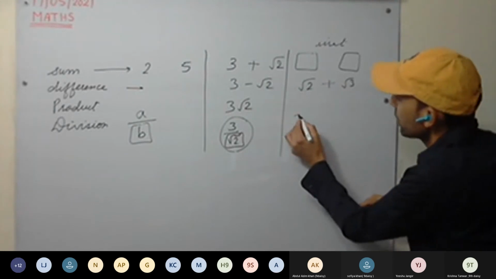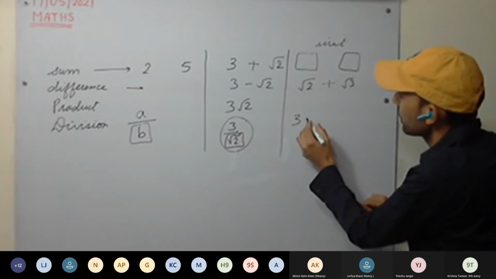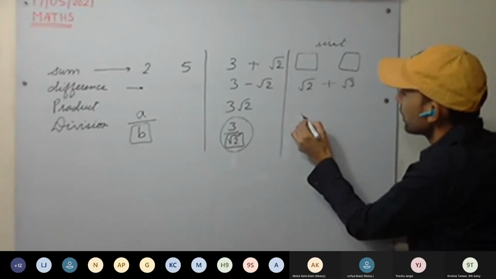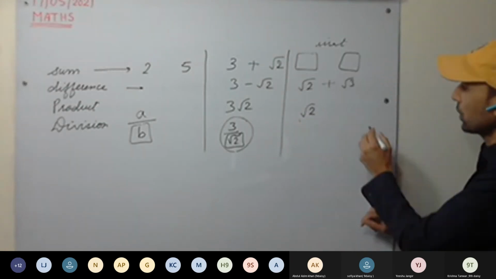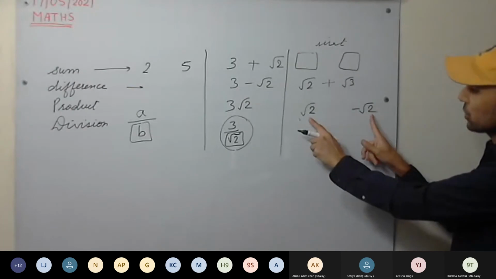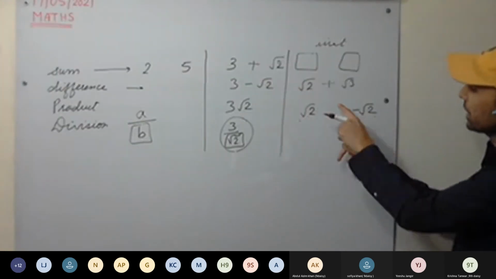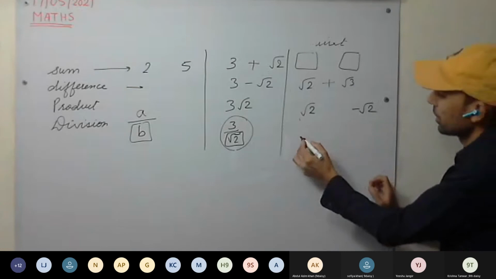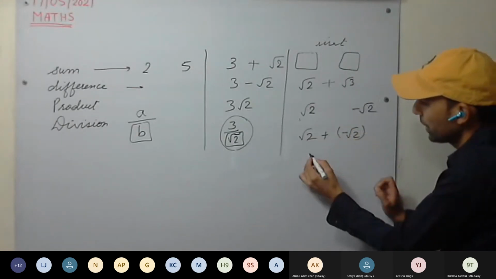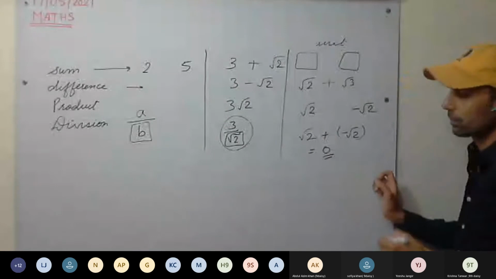But now see, I take it simple. One number I am taking root 2, other number minus root 2. Now these two are irrational numbers. If I am taking the sum of these two irrational numbers, root 2 plus minus root 2, it will be 0.